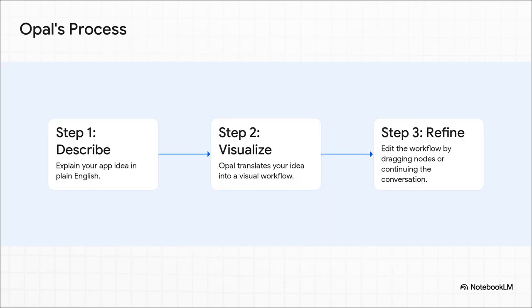The whole process is really just 3 simple steps. First, you just say what you want. You describe it. Second, you watch as Opal turns that into a visual map, like a flowchart. And third, you just tweak it. You can either keep talking to the AI, "Hey, change this part," or you can literally just drag and drop things on that visual map. It's all designed to feel super intuitive.